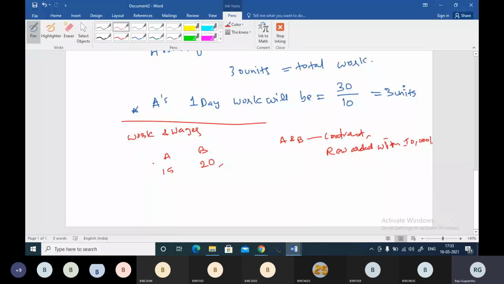So the question is, A completes a work in 15 days, B completes the same work in 20 days, and after the completion they will have 10,000 rupees as the reward. Then what is the share of A and B? That is the question.